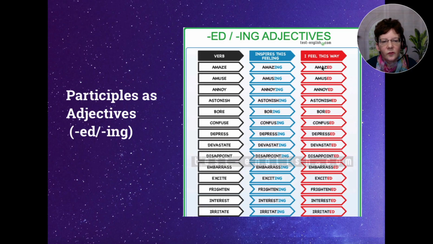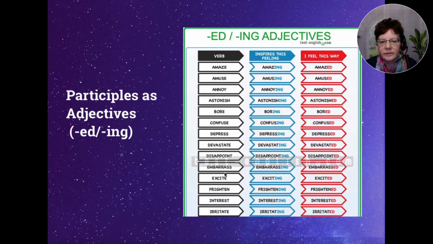So when they end in ed, that shows how we feel about something. So, an amazing movie. I was amazed at the movie. And the same thing with all of these: amuse, amusing, amused, annoy, annoying, annoyed.